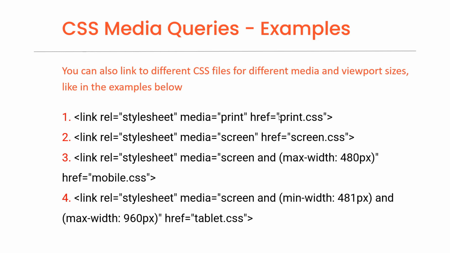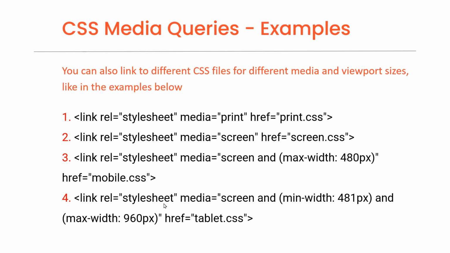In the first example, we are adding a CSS file named print.css for only print type media. In the second example, we are adding a CSS file named screen.css for only screen type media, for example desktop and mobile devices. The third example code is limiting the use of mobile.css file to only screen type media, where the width of the device screen is less than or equal to 480 pixels.